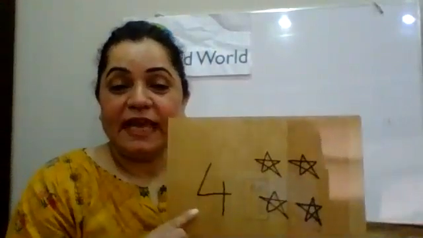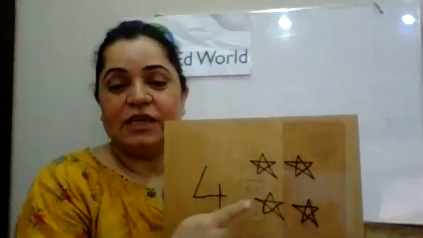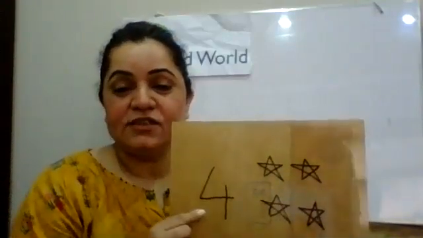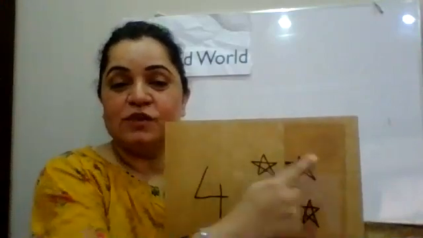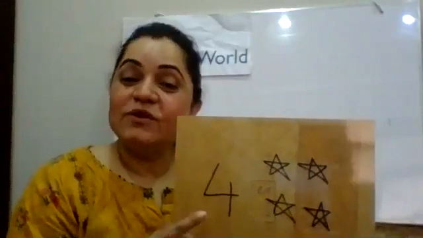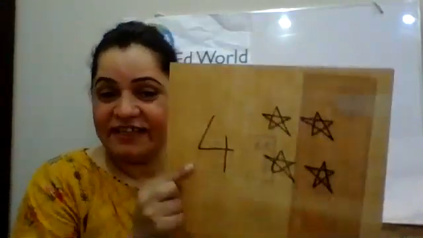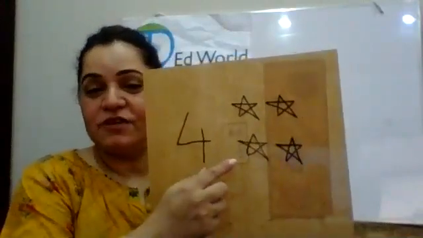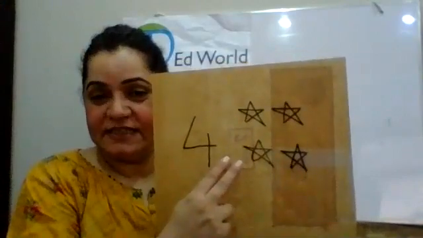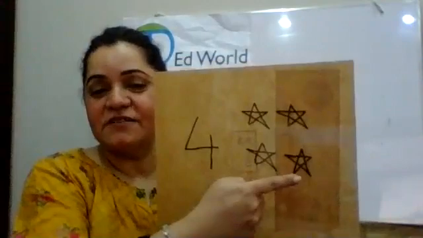Now, can number 4 divide equally? Right? Now he has to give 2 stars to his friend and he has to keep 2 stars. So number 4 can share equally. Number 4 has 4 things. He can give 2 things and he can keep 2 things. So this has a friend and this also has a friend.